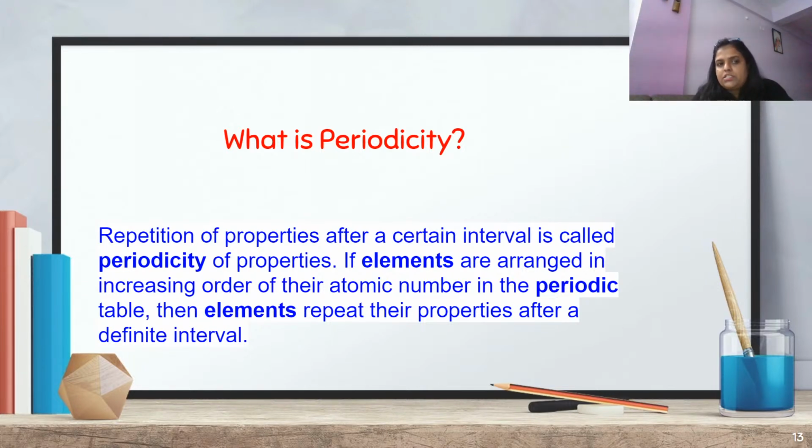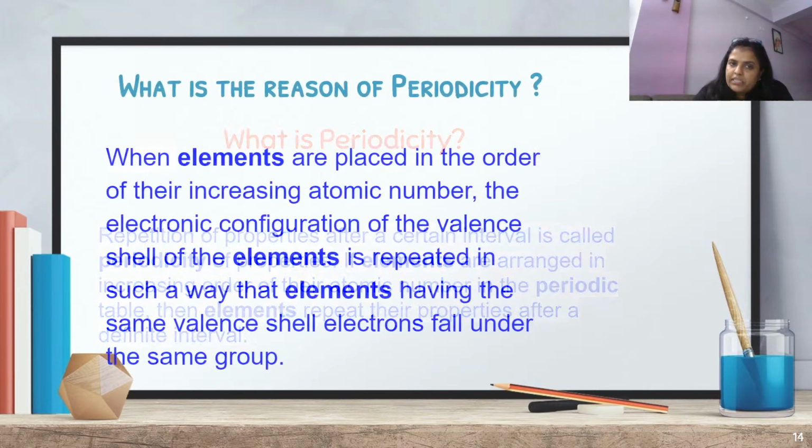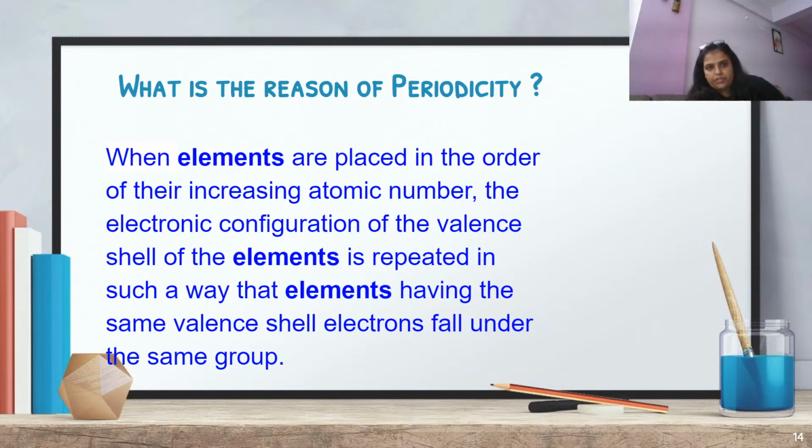What is this periodicity? Periodicity talks about the repetition of properties after a certain interval, which is called periodicity of property. A particular property is repeating itself again and again after a certain interval. If elements are arranged in increasing order of their atomic number in the periodic table, then elements repeat their properties at definite intervals. This repetition of properties is also known as periodicity.